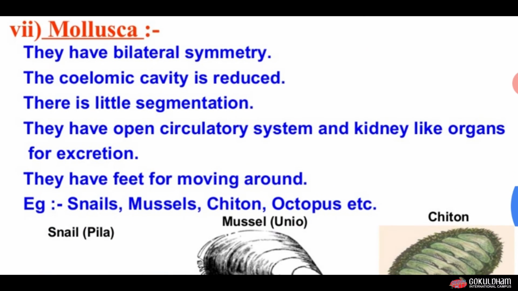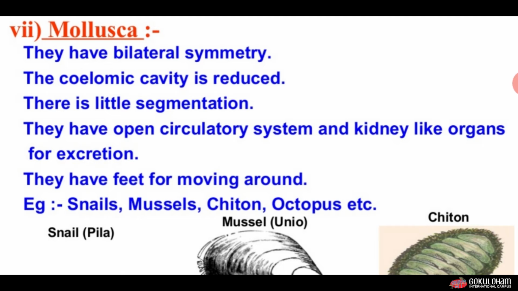Now the next group is Mollusca. The main characteristic of this group of organisms is they have a bilaterally symmetrical body. The coelomic cavity is reduced, and there is little segmentation found in this kind of organism.